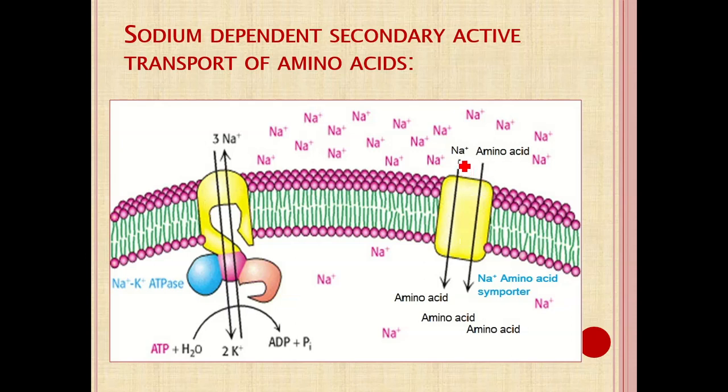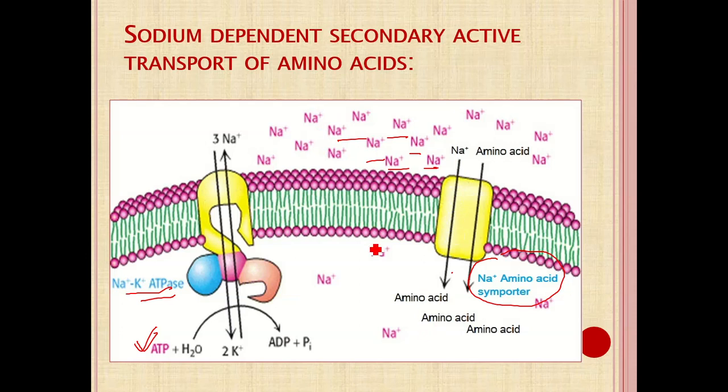It utilizes the sodium gradient for absorption of amino acids from the lumen to the cell, but it does not utilize energy itself, remember, it requires the sodium gradient. That gradient is maintained by another pump, the sodium potassium ATPase pump, which utilizes ATP to maintain the gradient. That gradient is later utilized by the transporter, so amino acids are absorbed.